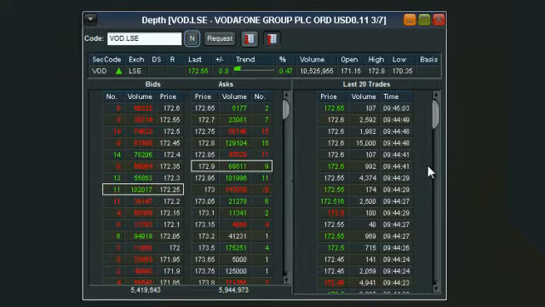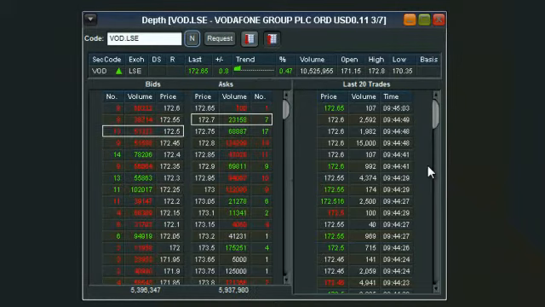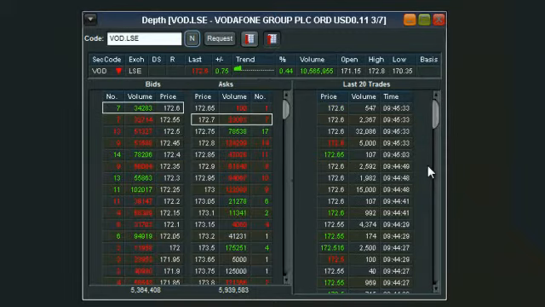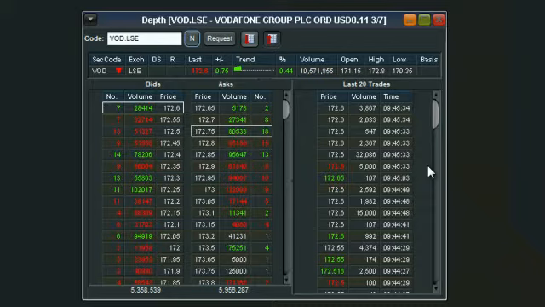Okay, so all these orders that you can see in the bid and offer queue are people throughout the market placing their orders. It might be simple share traders, it could be hedge funds, it could be big investment banks, it could be a mum and dad trader, it could be other direct market access CFD traders. So it can be anyone in the market whatsoever, and that's why you can see such a large line of depth. At the top here, you'll see you get full access to market volumes.